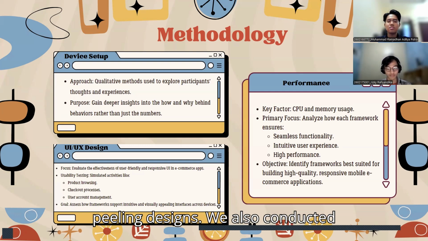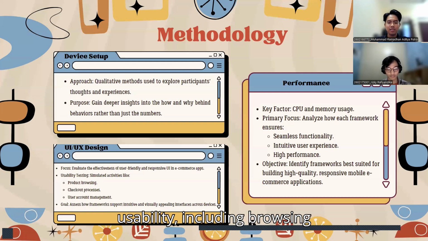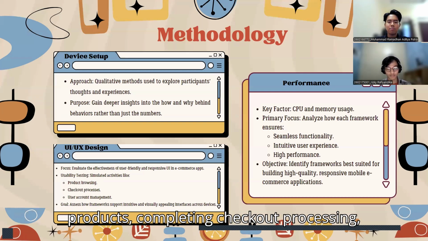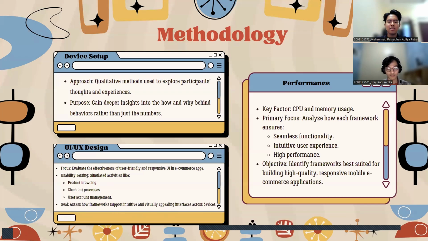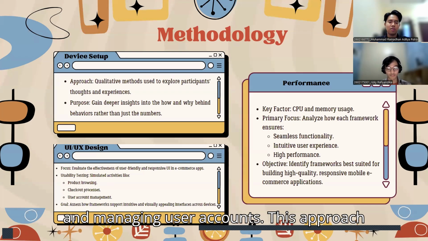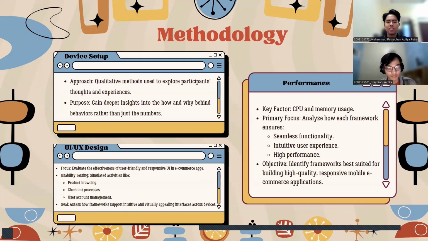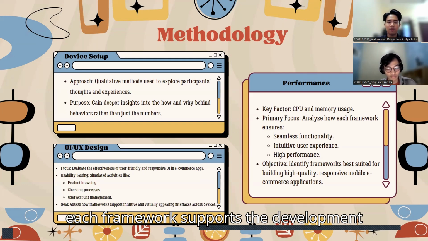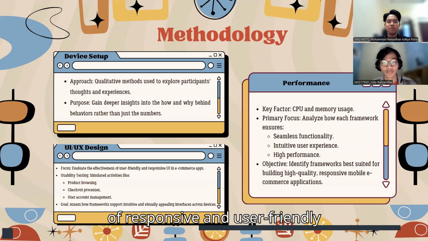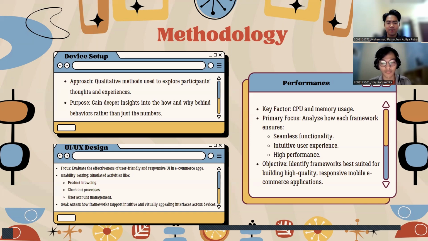We also conducted simulated activities to test their usability, including browsing products, completing the checkout process, and managing user accounts. This approach provided a comprehensive understanding of how each framework supports the development of responsive and user-friendly e-commerce applications.